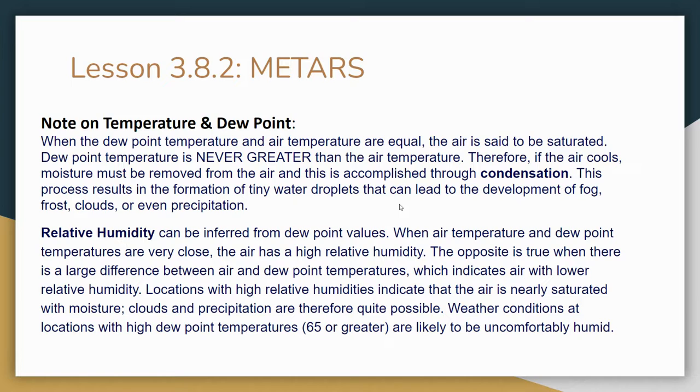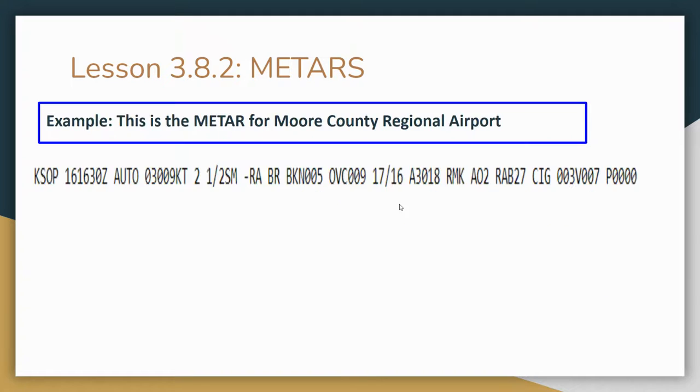Relative humidity can be inferred from dew point values. When air temperatures and dew point temperatures are very close, the air has a high relative humidity. The opposite is true when there is a large difference between air and dew point temperatures, which indicates air with lower relative humidity. Locations with high relative humidities indicate that the air is nearly saturated with moisture. Clouds and precipitation are therefore quite possible. Weather conditions at locations with high dew point temperatures, 65 or greater, are likely to be uncomfortably humid. Remember that dew point is actually a better indicator of humidity than relative humidity.